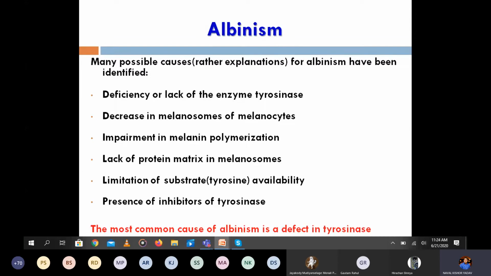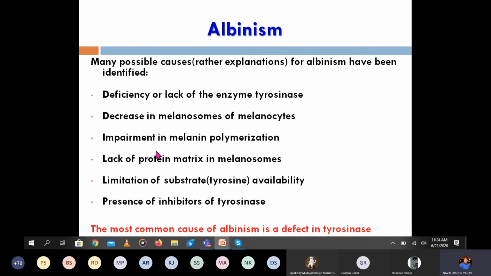On the chemical basis, the most common cause is a defect in tyrosinase. The main enzyme for melanin biosynthesis is tyrosinase. So there is a defect in this enzyme, and the gene which codes for this enzyme will be defective. This is the main cause of albinism. Synthesis will decrease when there is a defect in the enzyme tyrosinase. That's the most common cause for albinism.